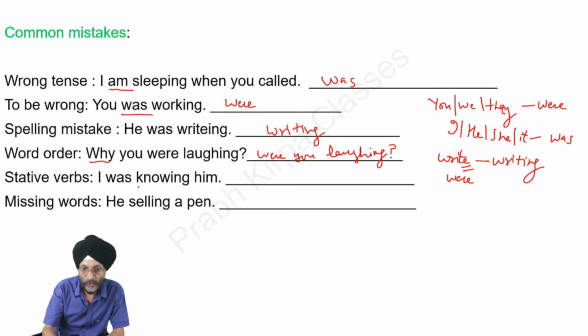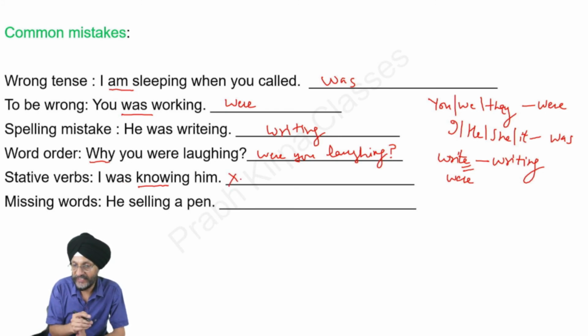Next, I was knowing him. Know is a stative verb. So this sentence is wrong. We can make this sentence in past simple form and it will come as I knew him. But this will be in the form of past simple and not in the past continuous form.